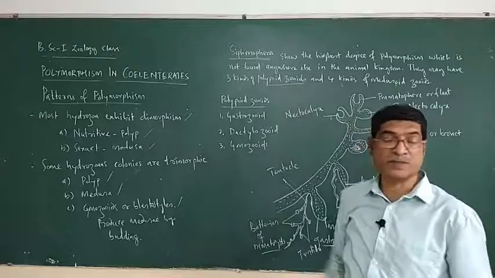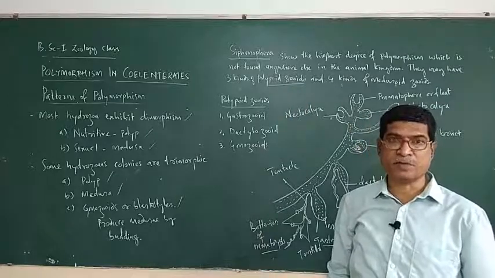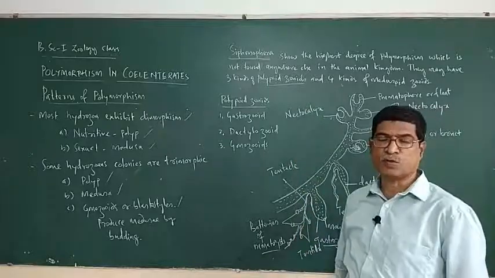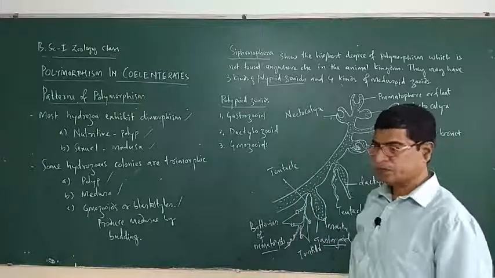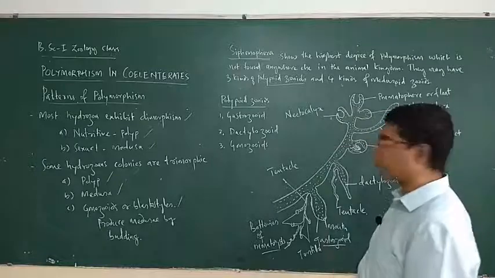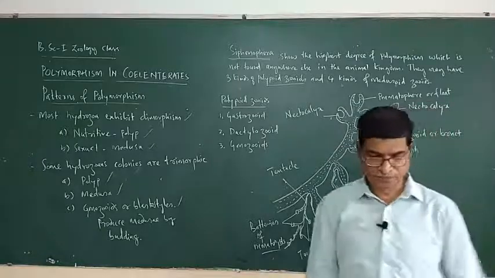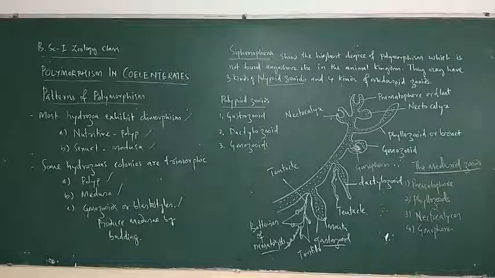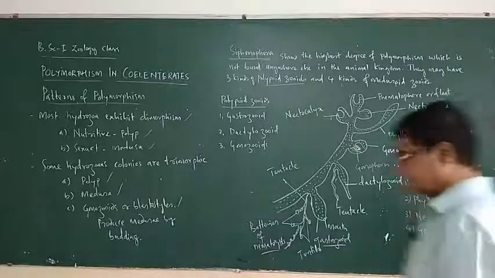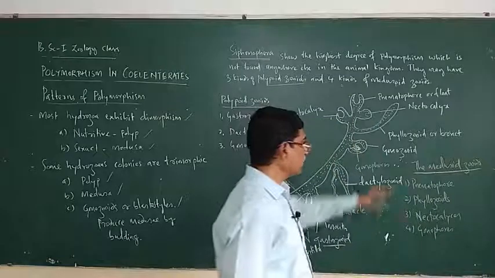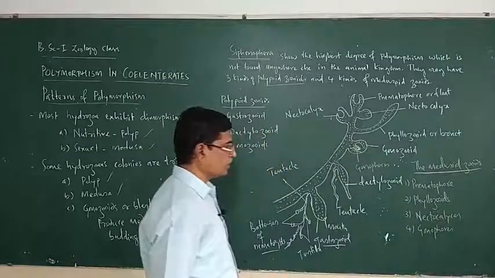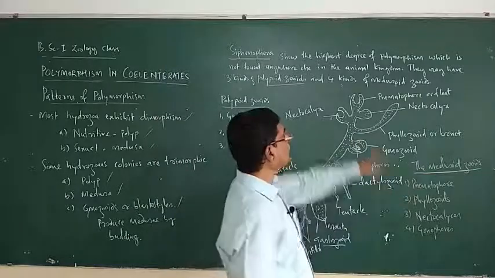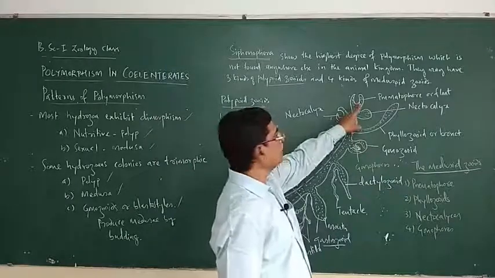They perform different functions. Next, the medusoid zooids, medusoid forms. There are 4 medusoid forms. The medusoid zooids are of 4 types. First, the nematophore.